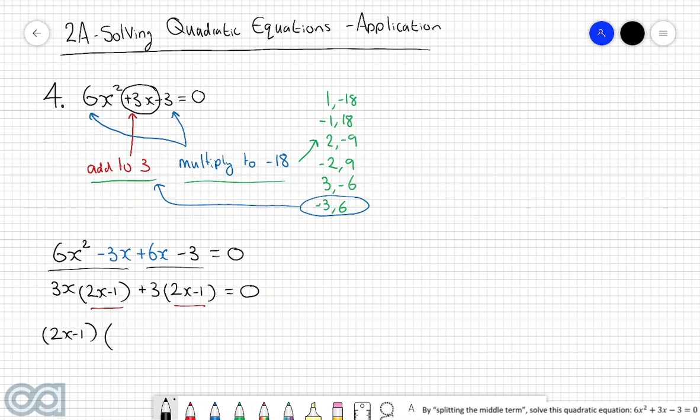Then I'm going to open up a second bracket, and what I'm left with is this 3x plus 3. Now by the null factor law, because we've got this thing multiplied by this thing equal to 0, we know that either this thing has to equal 0 or this thing has to equal 0.